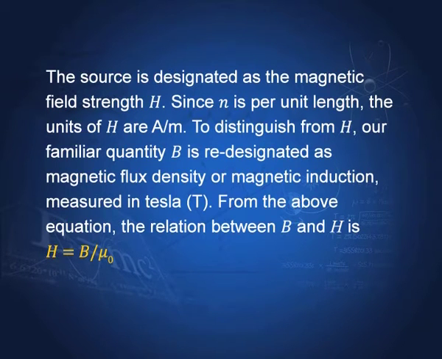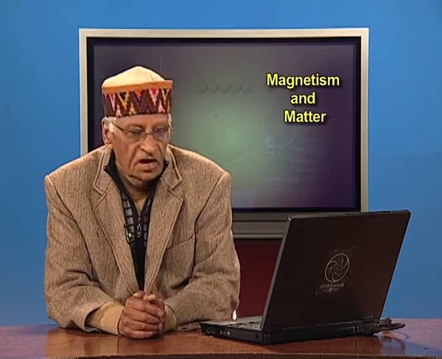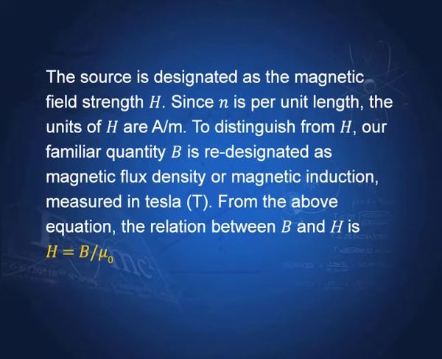Since n is the number of turns per unit length, the units of H are A by M. I is A amperes and n is per unit length. So, it is A by M. To distinguish from H, our familiar quantity B is redesignated as magnetic flux density or magnetic induction. This is measured in Tesla. From the above equation, the relation between B and H is H equal to B by mu 0.